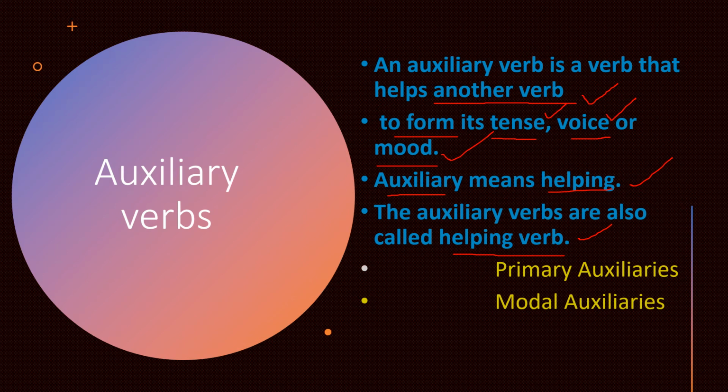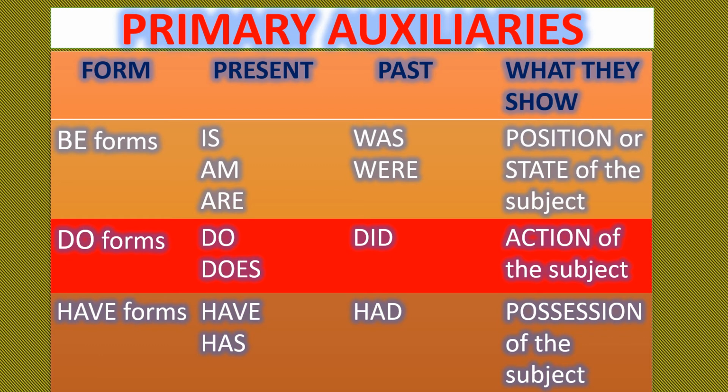Okay, so here the auxiliary verbs are divided into two kinds. Those are primary auxiliaries and modal auxiliaries. These are the two kinds of auxiliary verbs. Here are primary auxiliaries.